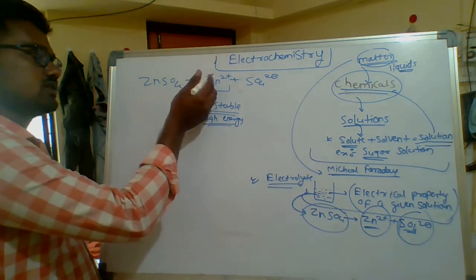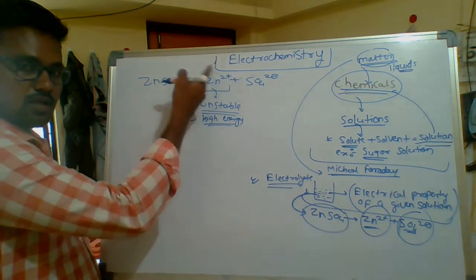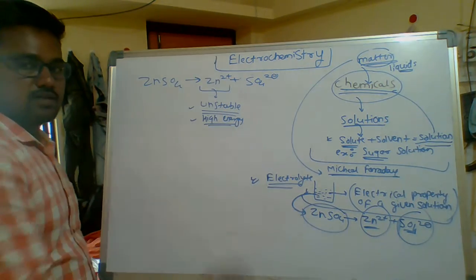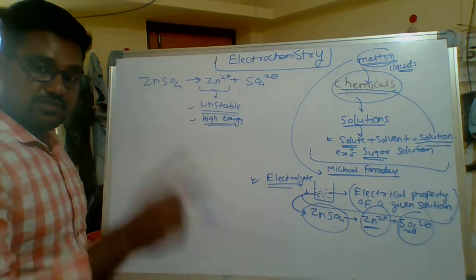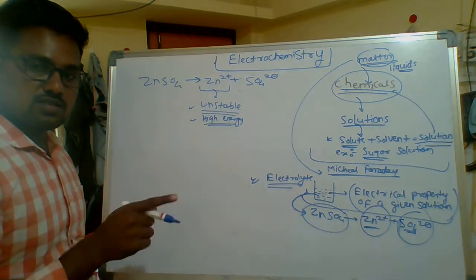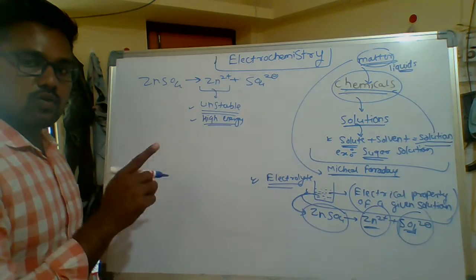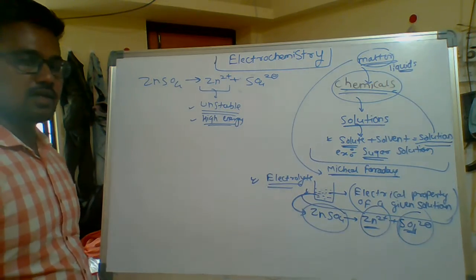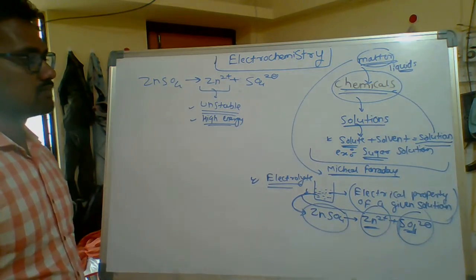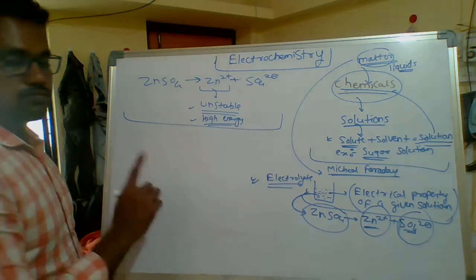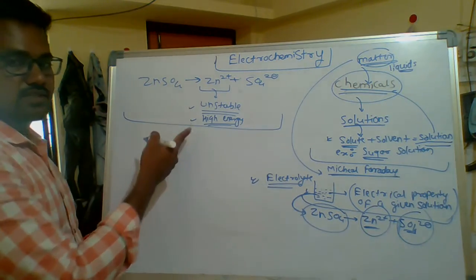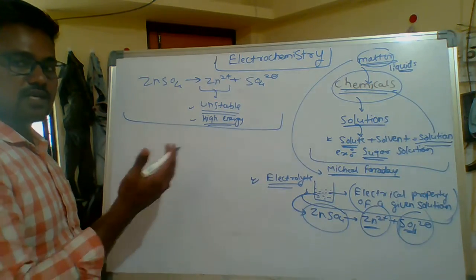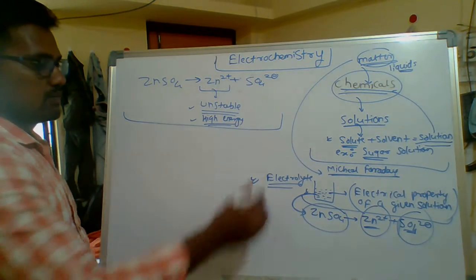So the unstable ions try to minimize this charge, and that minimization of charge plays a very important role in generating electricity. How these reactions help to produce electricity is very important.